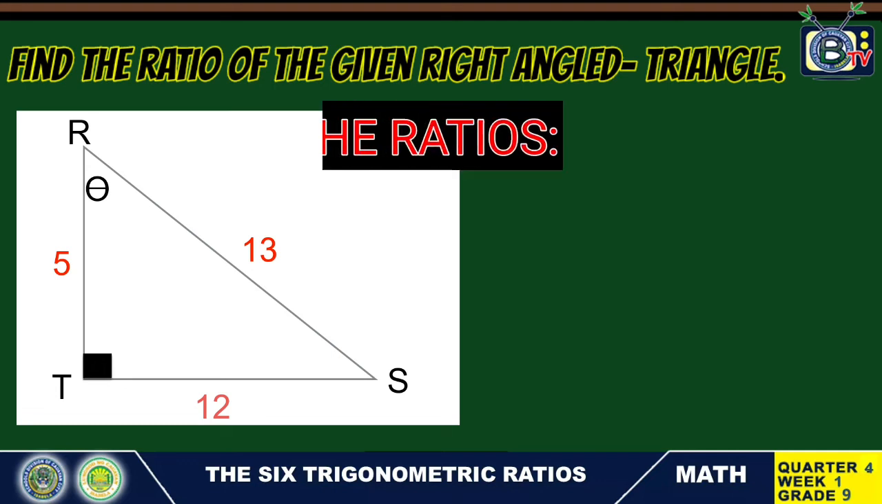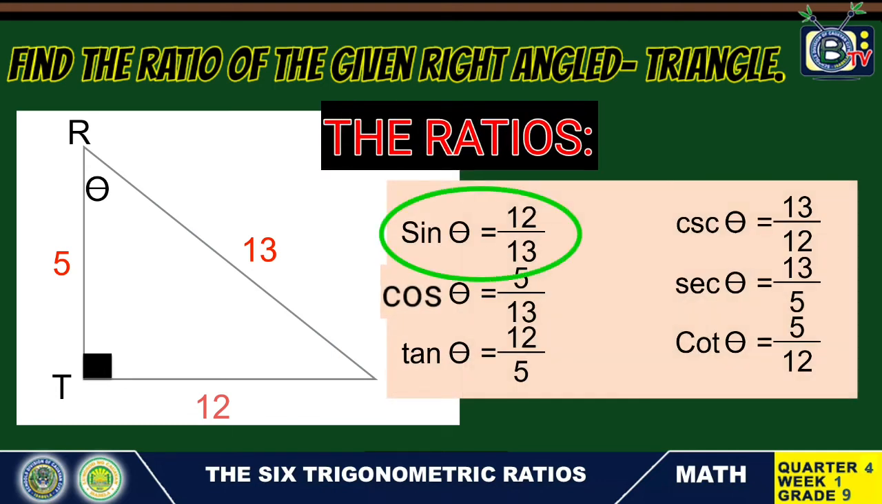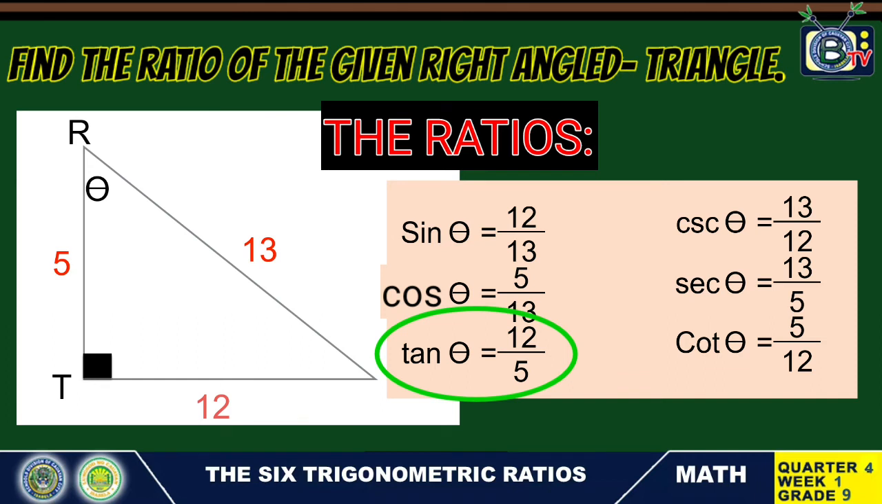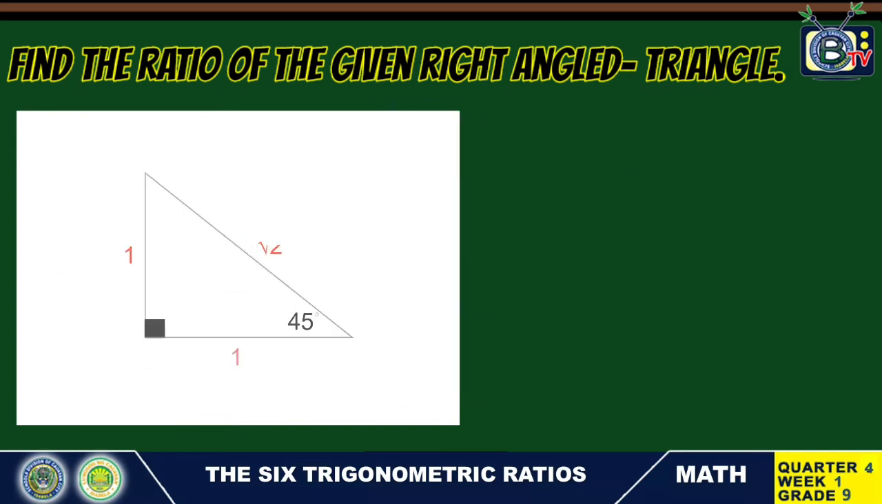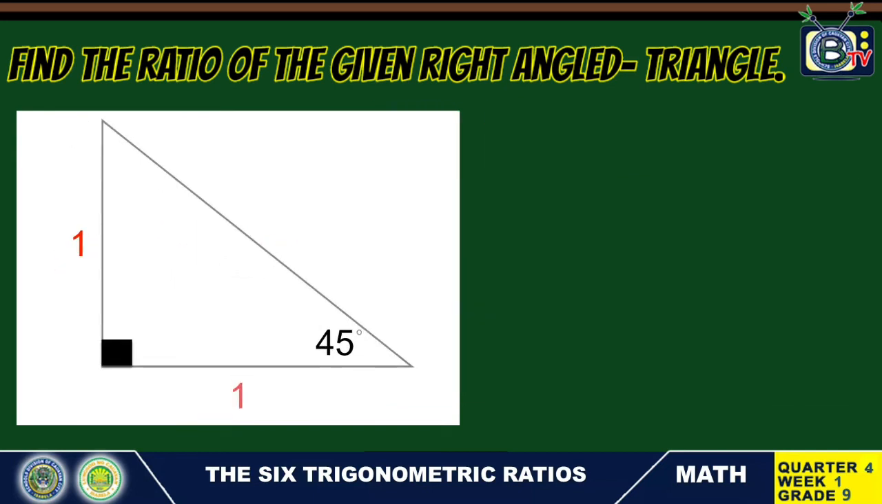The answer is sin theta is equal to 12 over 13, cosine theta is equal to 5 over 13, tan theta is equal to 12 over 5, cosecant theta is equal to 13 over 12, secant theta is equal to 13 over 5, and lastly, cotangent theta is equal to 5 over 12. Let's go to number 2.